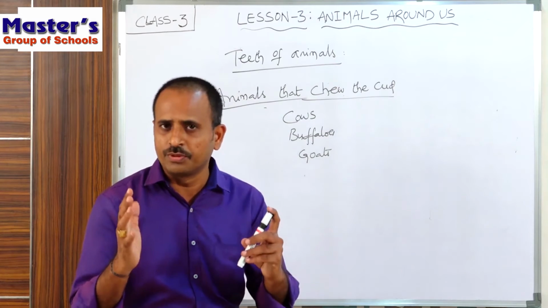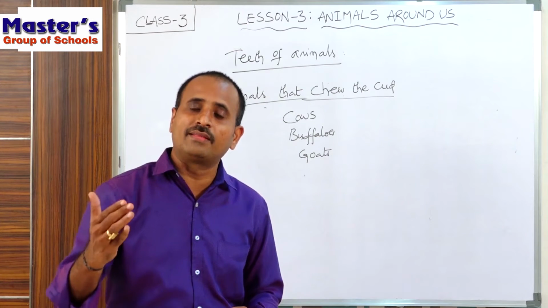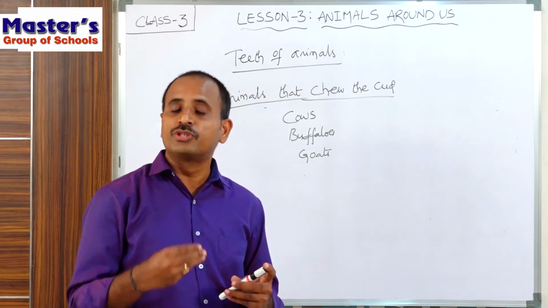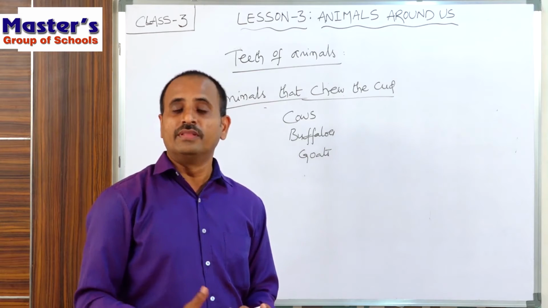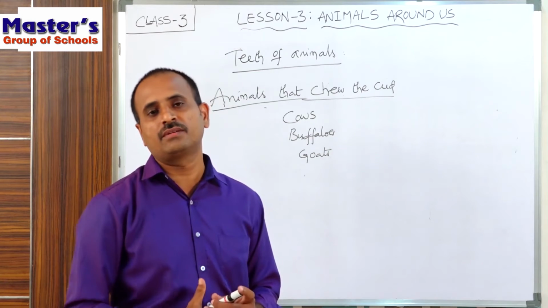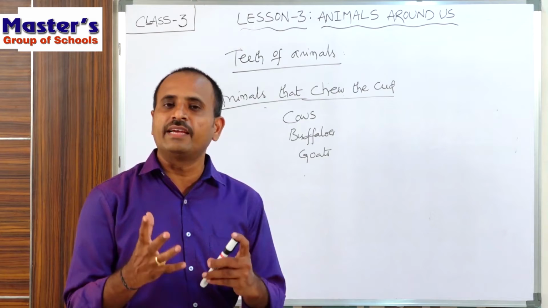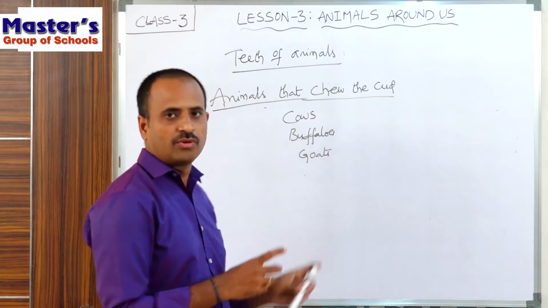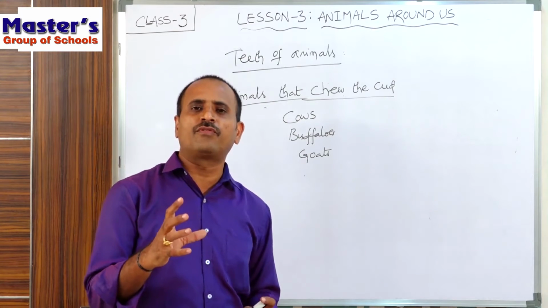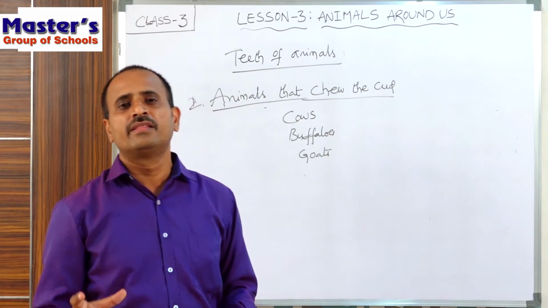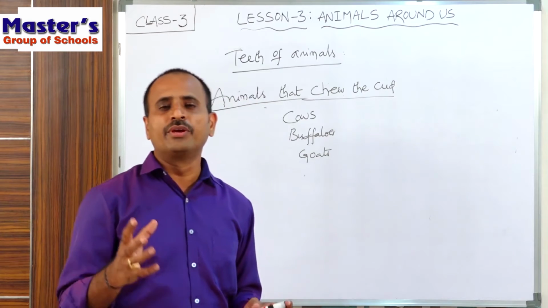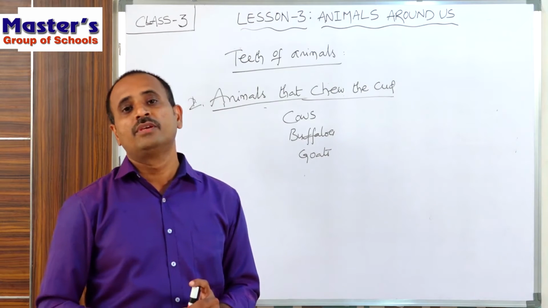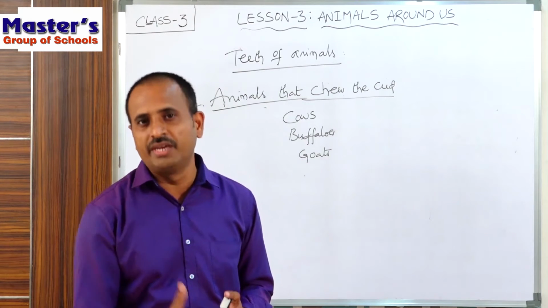When they are at rest, they can bring that food back from the stomach into their mouth, and again they begin to chew the food slowly. This process is called rumination. Rumination takes place only in some types of herbivorous animals, especially cows, buffaloes and goats. If we observe cows and buffaloes when we are going on the roadside, they sit at the side of the road and begin to chew the food, and we will observe some white foam coming from their mouth. That is called rumination.